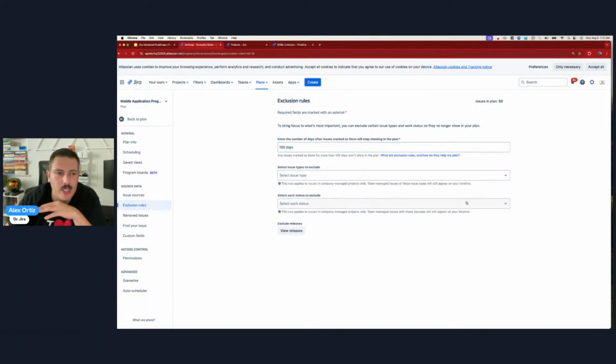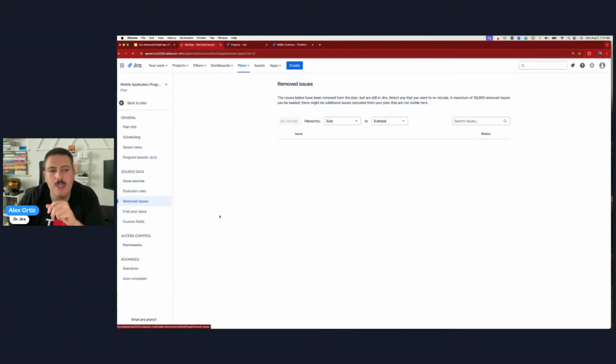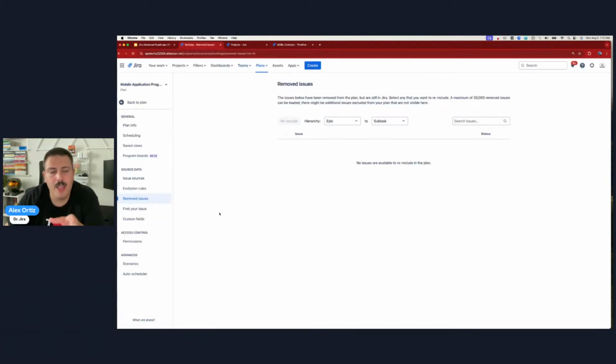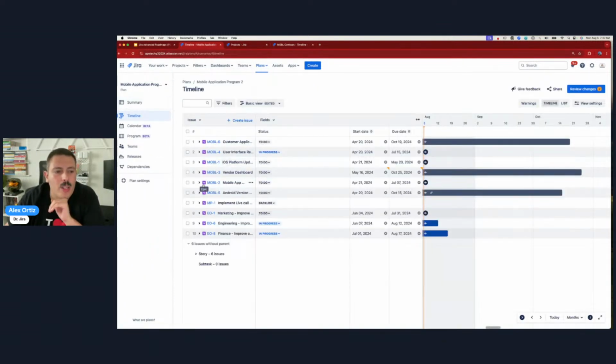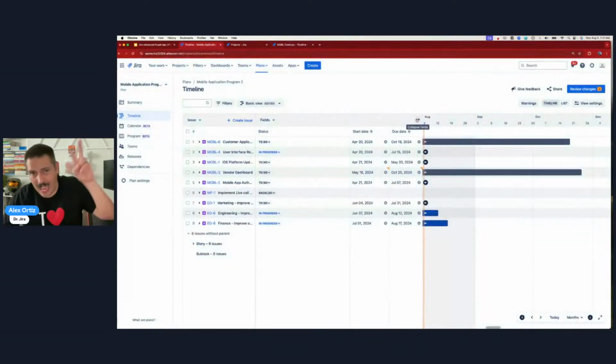This is a brand new Jira instance, so there's nothing in there that's that old, but that's why some issues disappear. The second reason why issues disappear is that there's a remove button. And so sometimes, accidentally, by no fault of your own, you may come over here and accidentally click on this bulk actions button and accidentally remove it from the plan and accidentally click on that blue button. If you accidentally do all those things and you're like, well, shoot, that's not what I wanted to do. I want to bring it back.